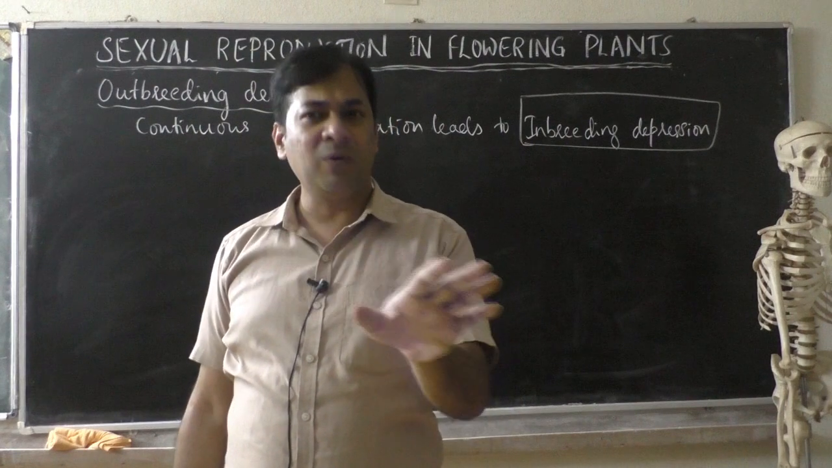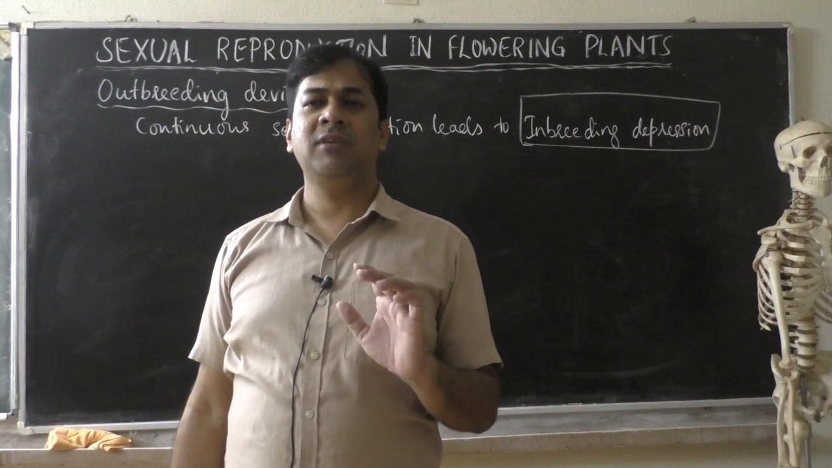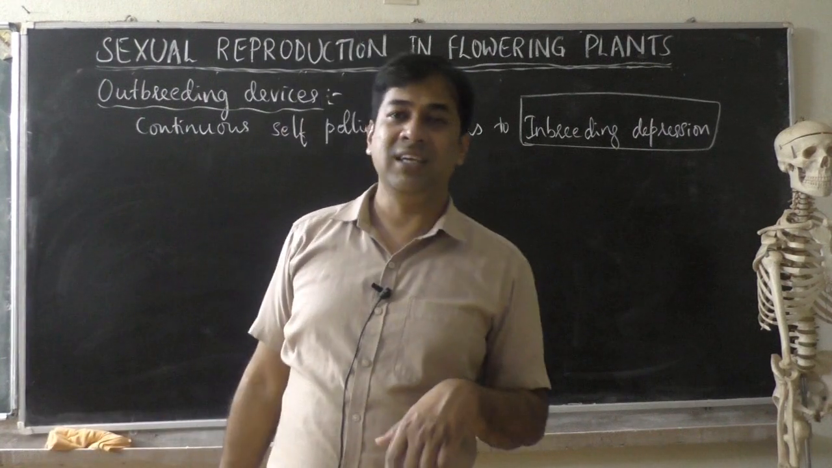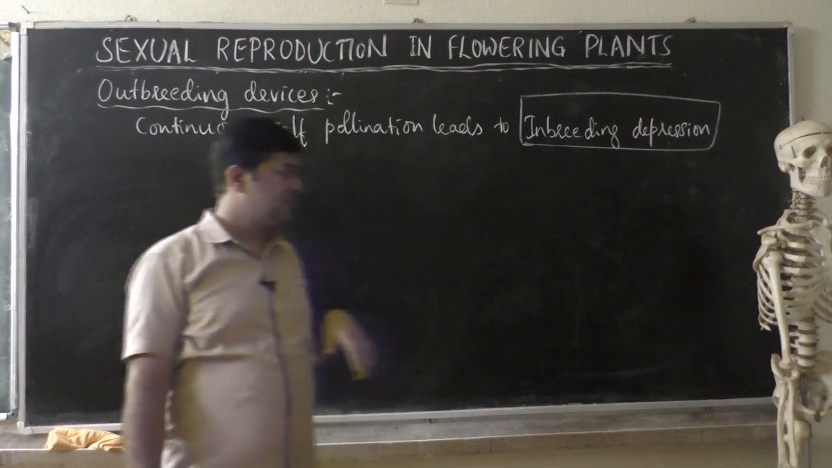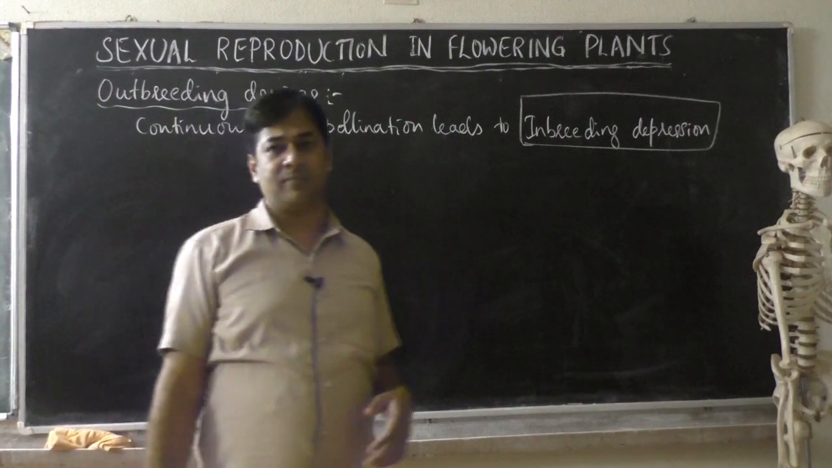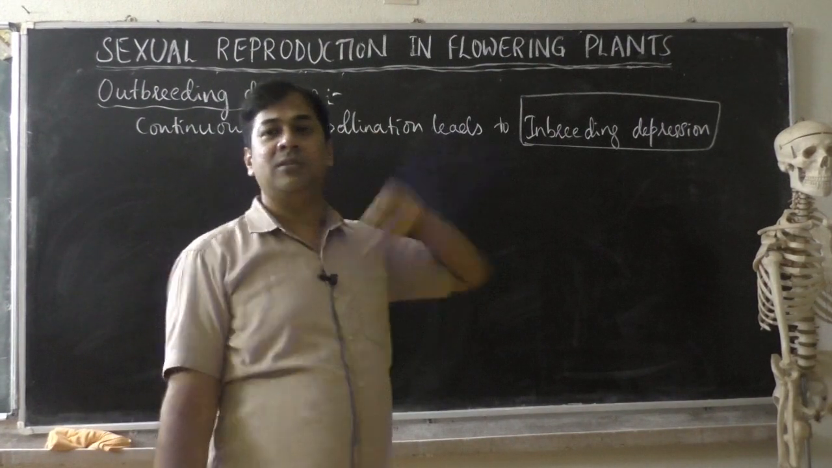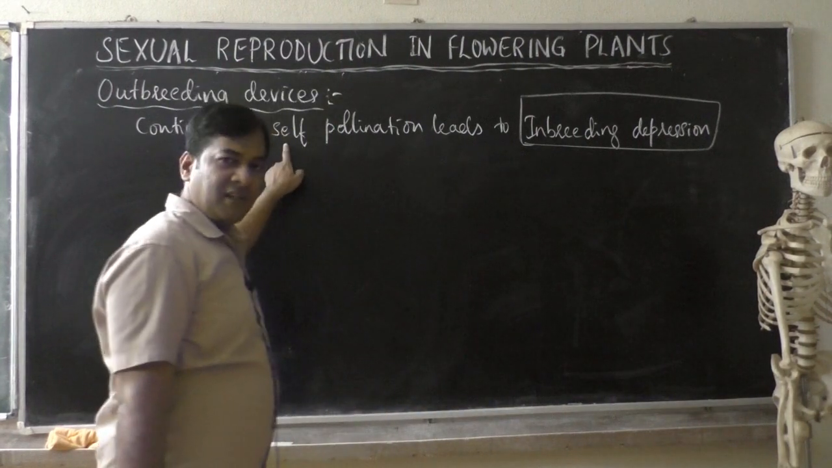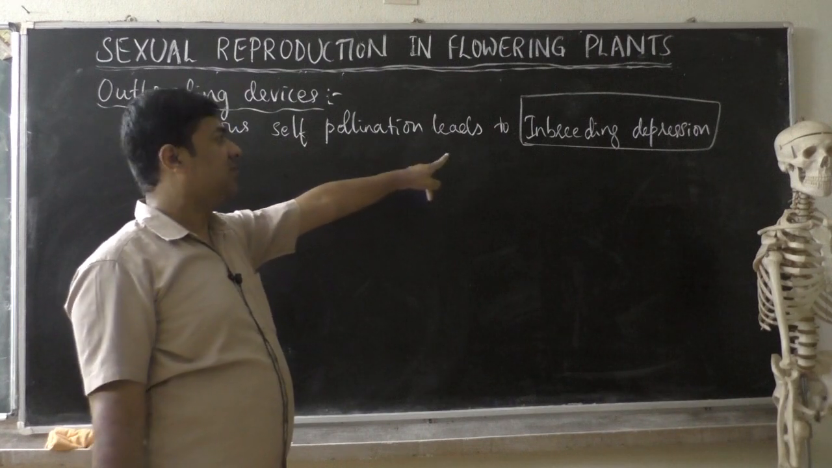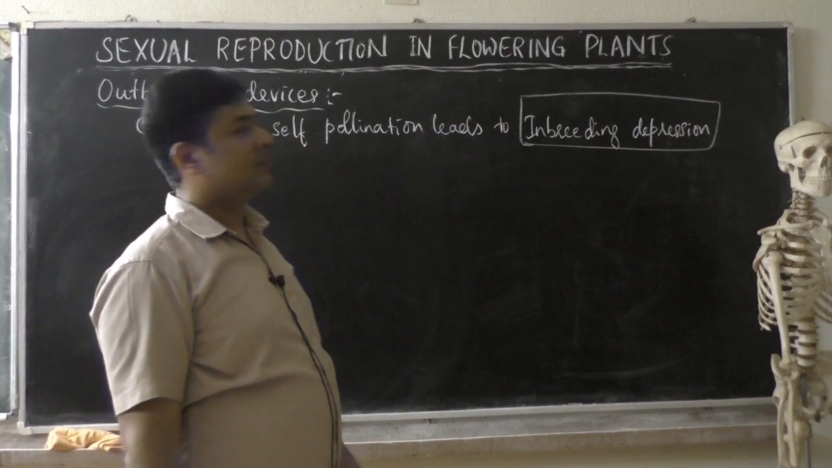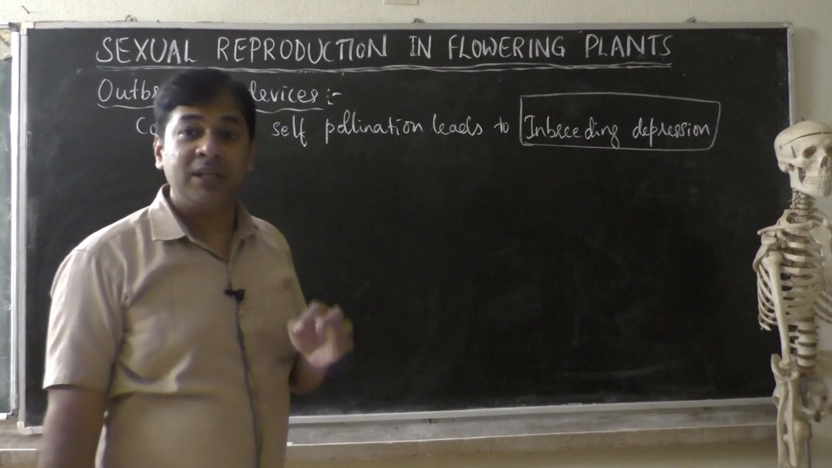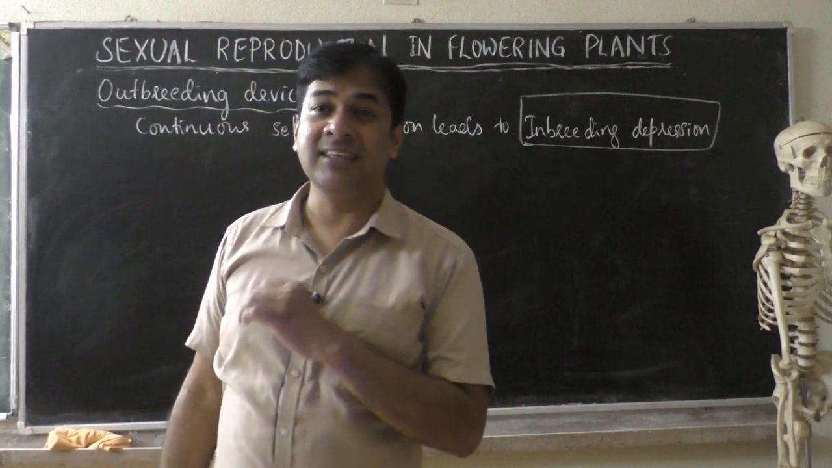But the plant doesn't want this self-pollination. The plant will not encourage self-pollination. The plant will encourage cross-pollination. Why does it do so? Because if generation by generation continuous self-pollination occurs, that is, pollen grains of the same flower on the stigma of the same flower, then after many generations it leads to inbreeding depression. Depression means something which is reduced. That is, the reproductive ability of the plant will decrease.